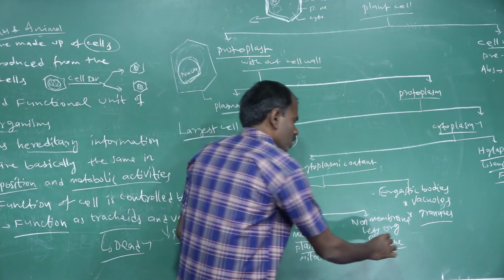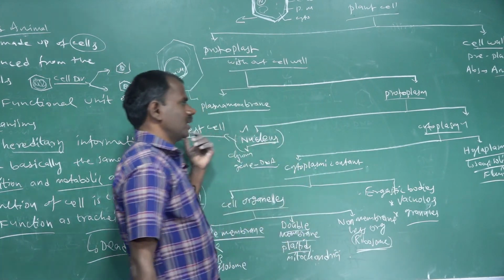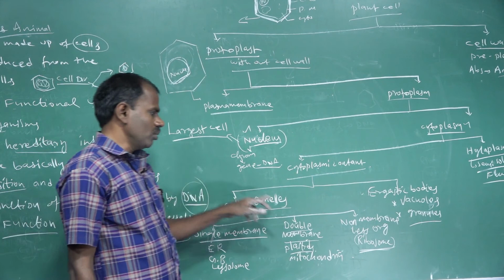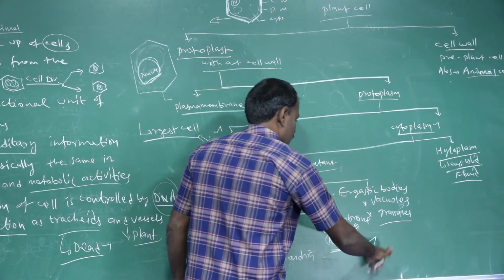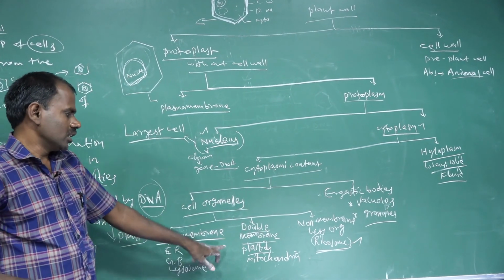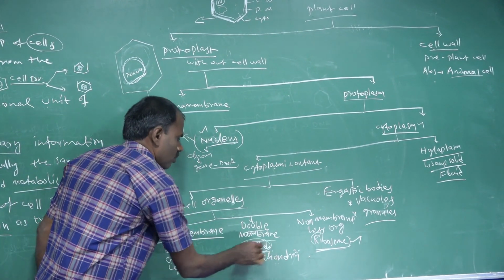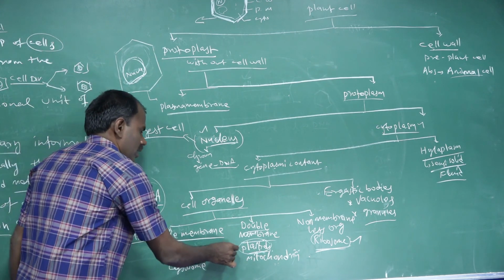The ribosome is the smallest organelle found in both plant cells and animal cells. Which is the largest organelle found only in plant cells? Plastids.